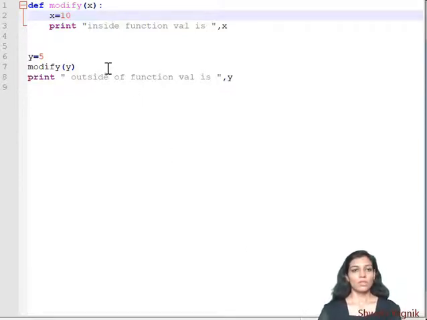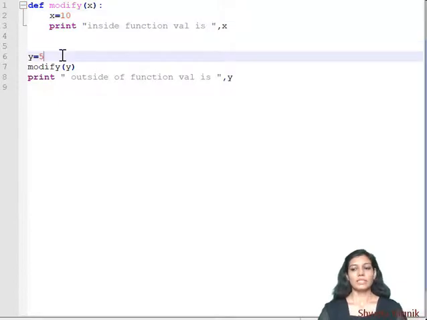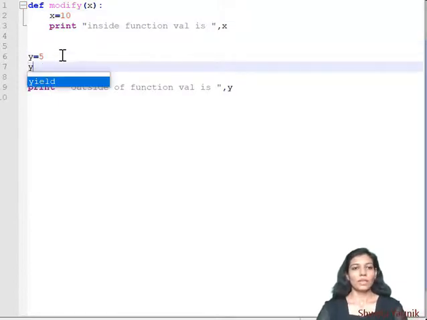So here before actually passing the value of y, what I am doing, I am checking the id of y. Here I am making a call and printing the value.